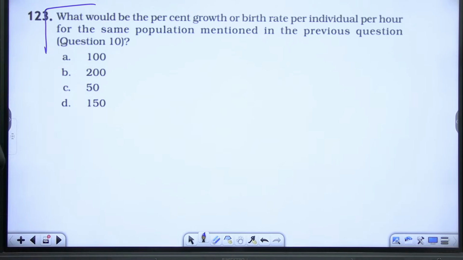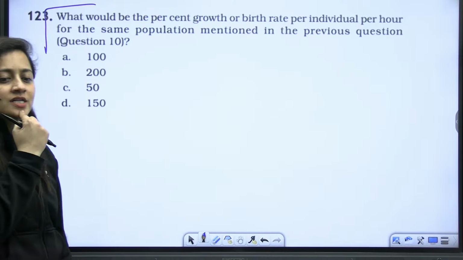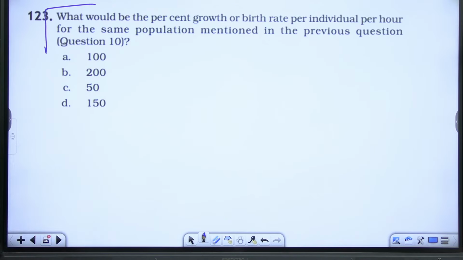What would be the percent growth or the birth rate? See, birth rate per individual per hour for the same population, as I mentioned in the previous question. So it will be percent growth or birth rate per individual per hour. How can you check it? You remember new individuals and all. So how can you check it? Everybody quick.